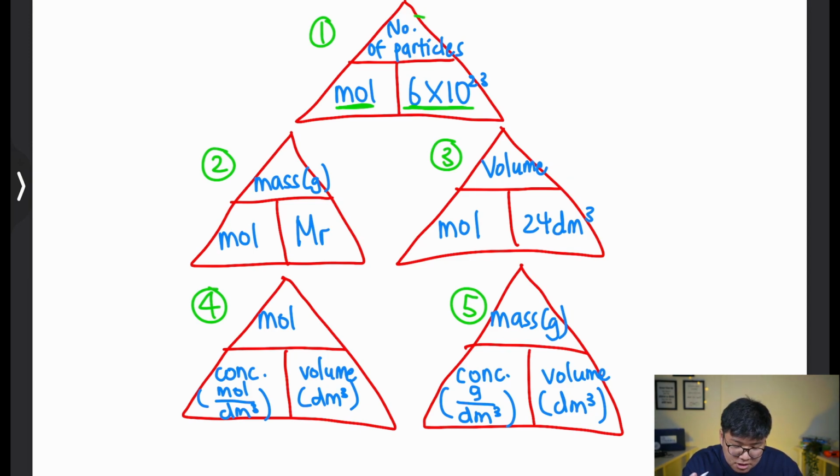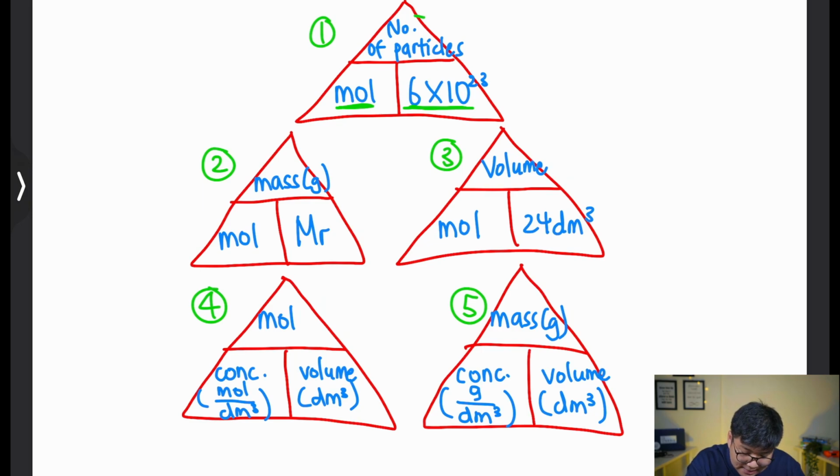Okay. Then for magic triangle 2, okay, this formula is used more frequently. You have the number of mole and you times the MR. MR means the molecular mass, also known as molar mass. Okay, and you can find the molar mass in the periodic table.